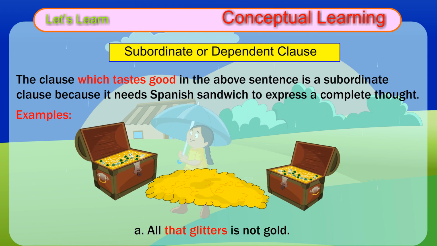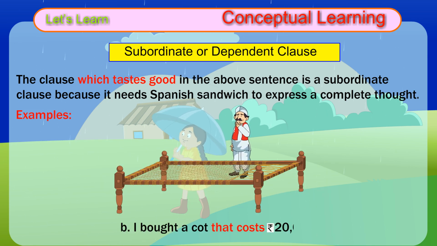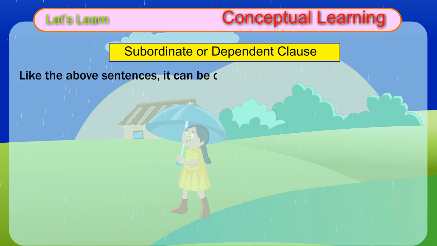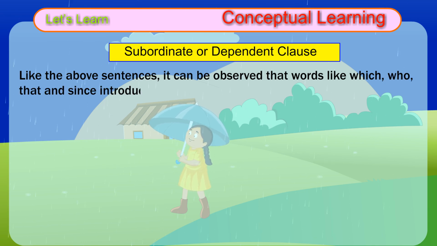All that glitters is not gold. B. I bought a coat that costs 20,000. Like the above sentences, it can be observed that words like which, who, that and since introduce the subordinate clause.